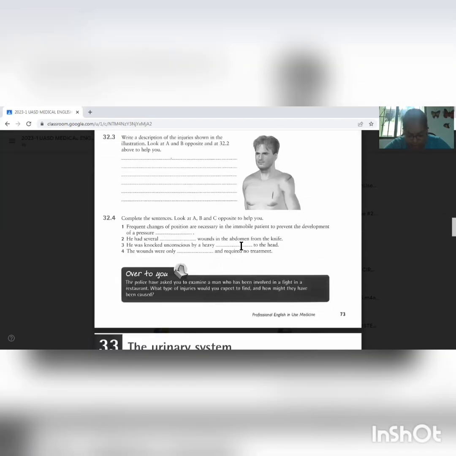32.4. Complete the sentences. Look at A, B, and C opposite to help you. 1. Frequent changes of position are necessary in the immobile patient to prevent the development of a pressure sore. 2. He had several penetrating wounds in the abdomen from the knife. 3. He was knocked unconscious by a heavy blow to the head. 4. The wounds were only superficial and required no treatment.